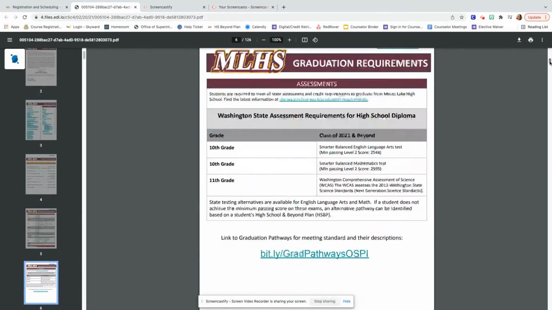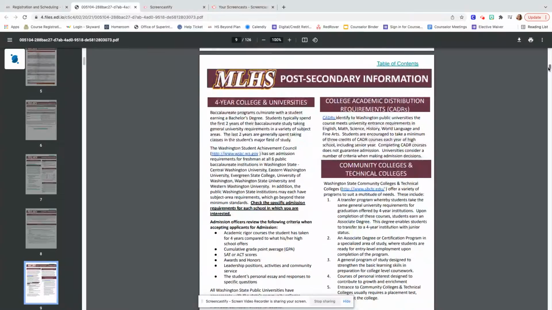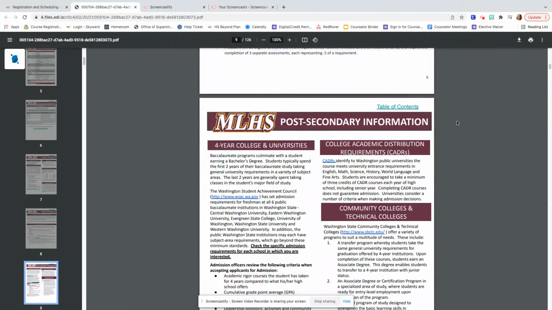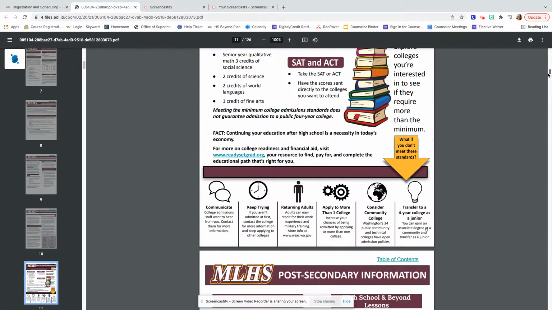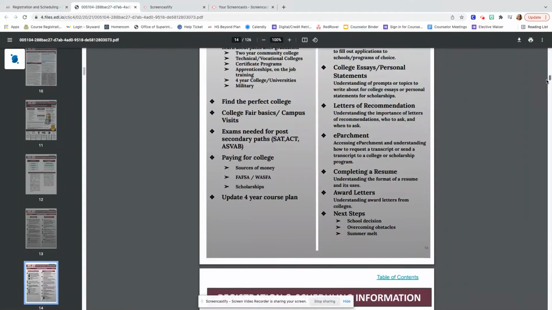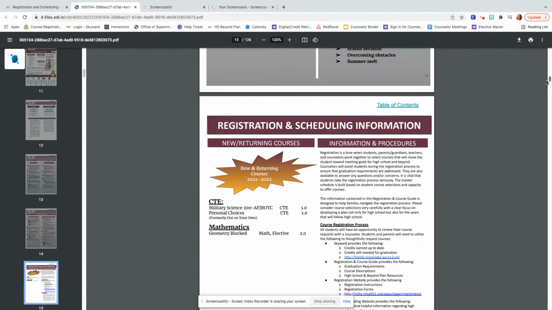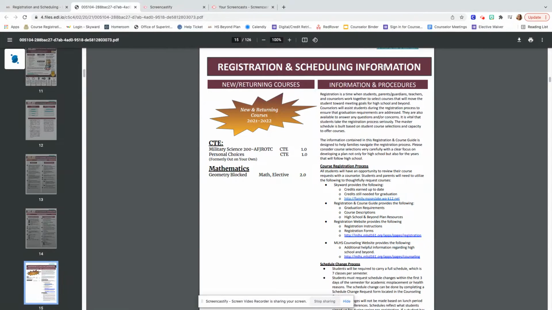Okay, so we keep scrolling down. A lot of great information in here. So right here is post-secondary information. So right here is going to have a lot of information on if you're interested in going into any college programs, what you need, and things like that. Lots of information on that. If you keep scrolling down after the post-secondary information, I definitely encourage you guys to take a look at that. Here's some more information on registration and scheduling.